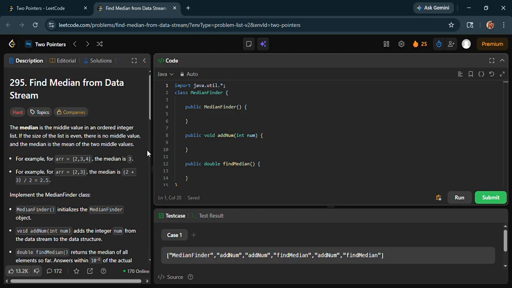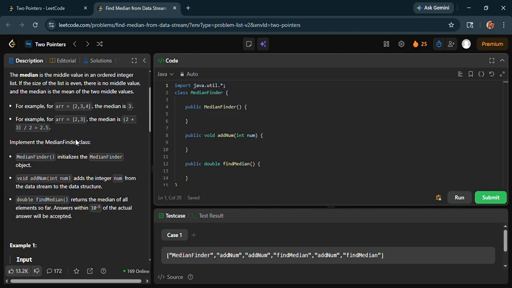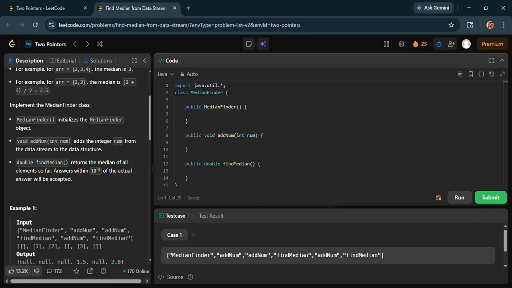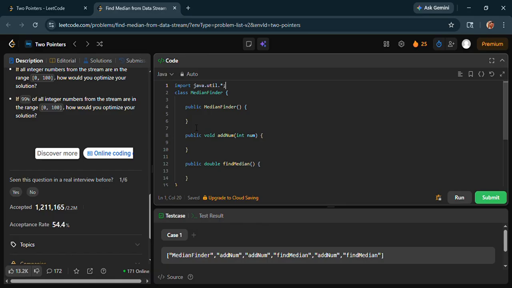So if there is an even number of numbers in an array, then their average will be the median, and if there is an odd number of integers in the array, then the middle element will be the median. Implement the MedianFinder class. The constructor initializes the MedianFinder object. addNum adds the integer num from the data stream to the data structure, that is, the array has got an extra number. findMedian returns the median of all elements so far. Answers within 10 to the power minus 5 of the actual answer will be accepted. So this is all about the median, and we have understood the question.